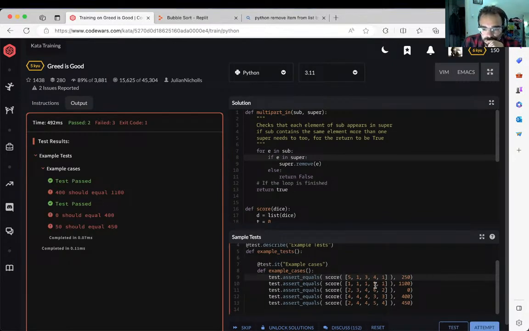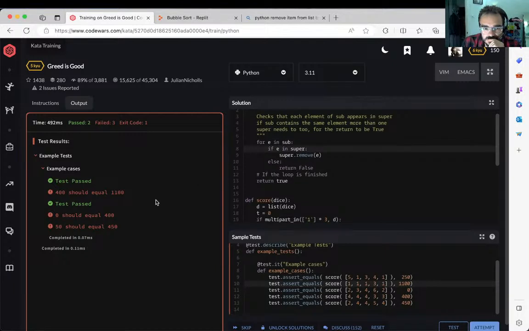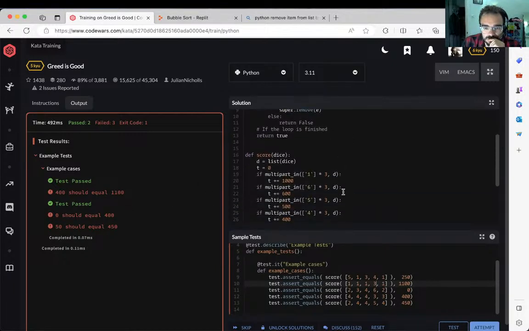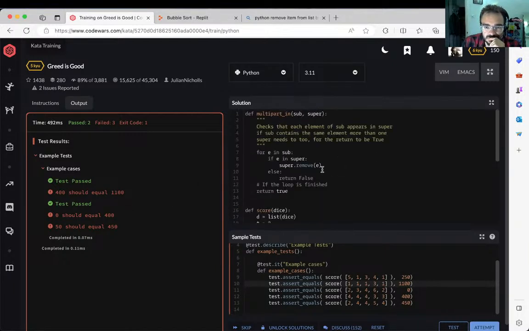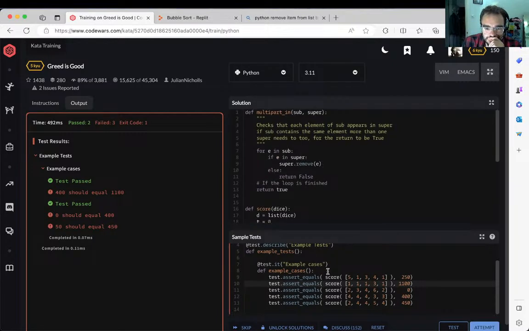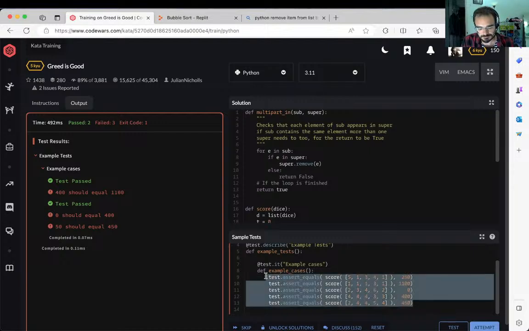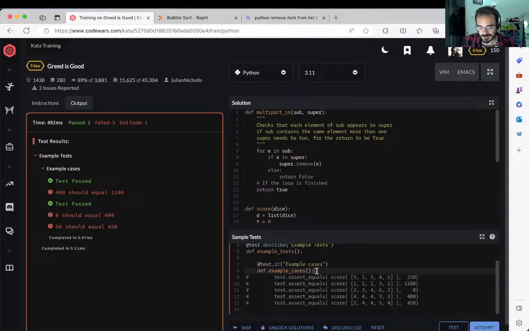400 should not equal. So this didn't match the, how do you find 400? So they didn't. It looks like multi-parting doesn't work. Okay, I'm going to write my own test.